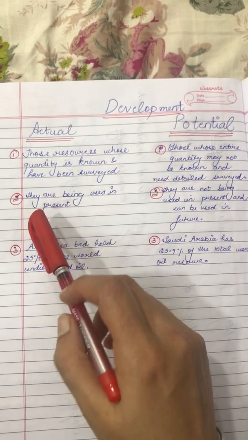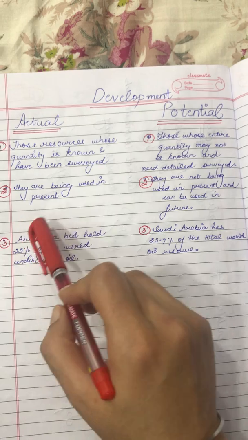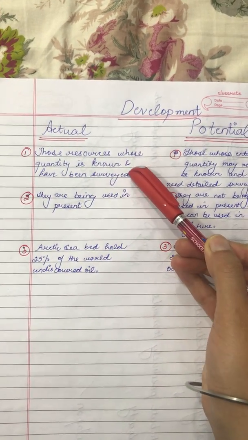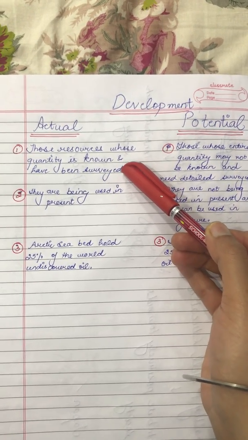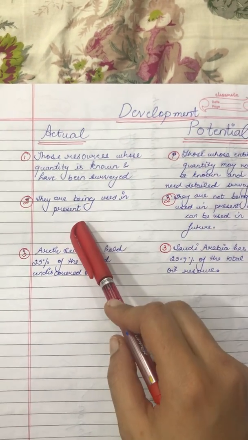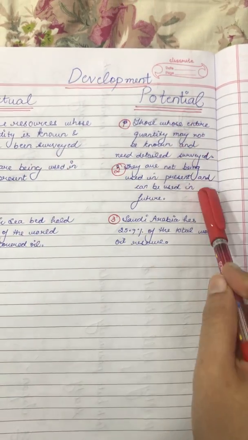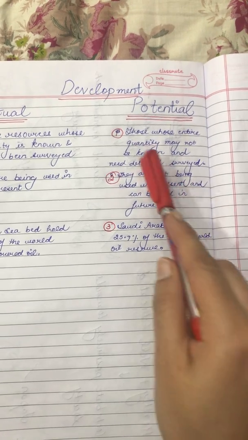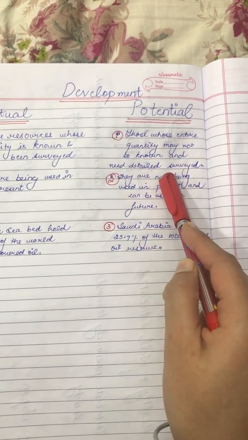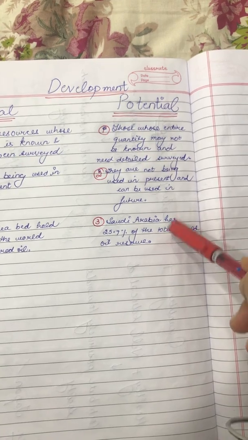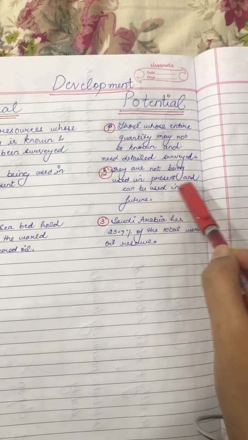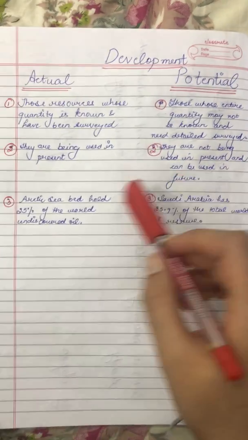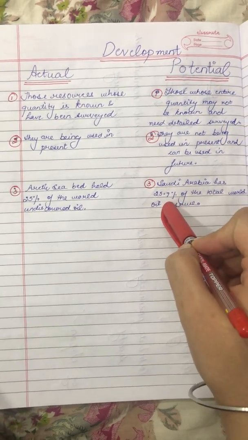Now, actual resources are being used in the present. They are already in present form, as the above point tells you that the quantity has already been known to us. That is why we are able to use them now. On the other side, potential resources are the ones whose quantity is not known, and due to the lack of a proper detailed survey, they can be used in the future, but right now they are not in use. So we have given you two examples of such resources.